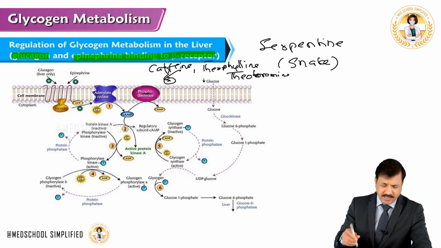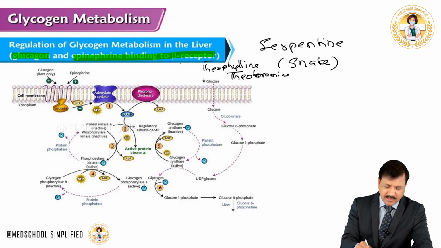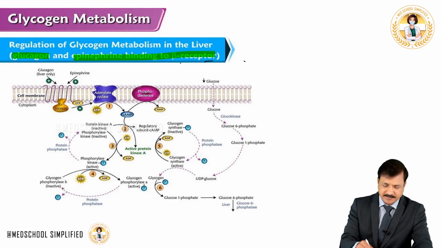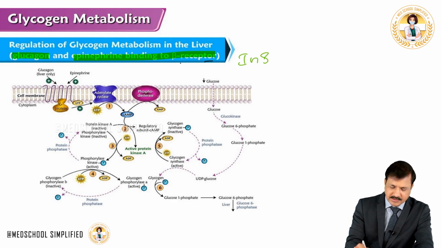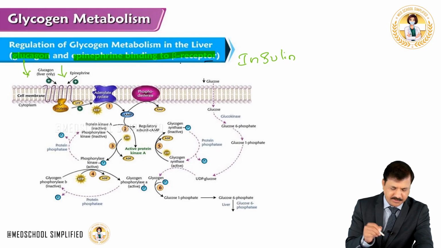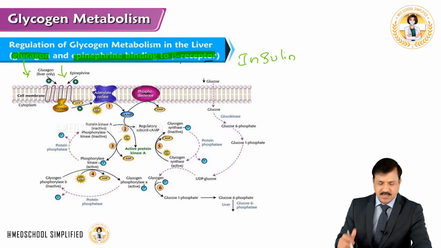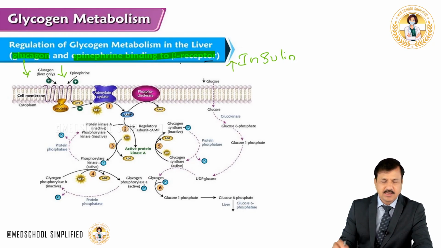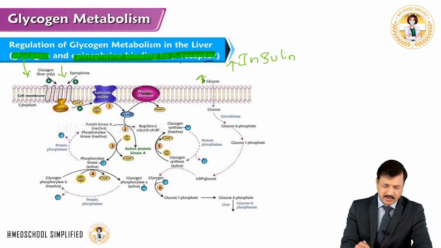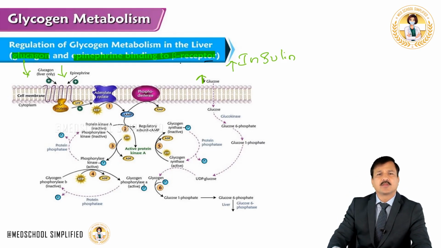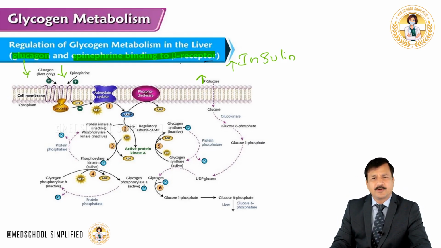Now let me briefly explain what will happen when a person goes into fed condition. When a person goes into fed condition, now it's all about insulin. Glucagon will decrease. If the person is restful, epinephrine decreases. Now insulin increases. Now in the fed condition, glucose levels will increase, and that glucose will get into the hepatocyte.